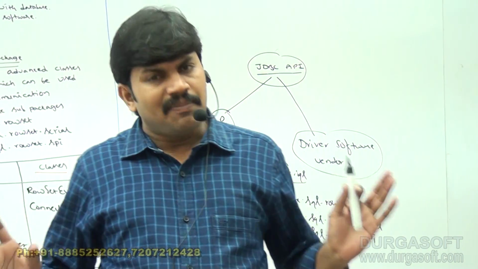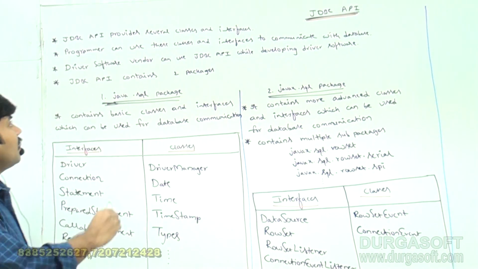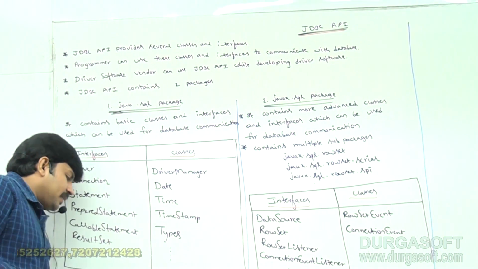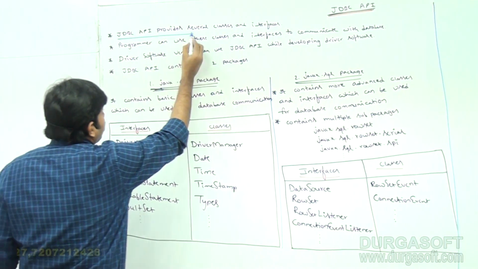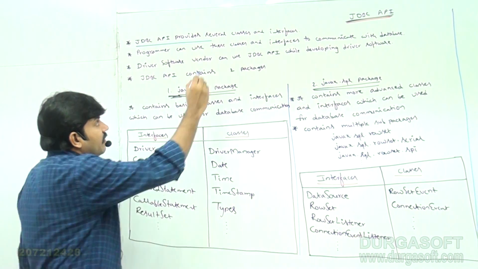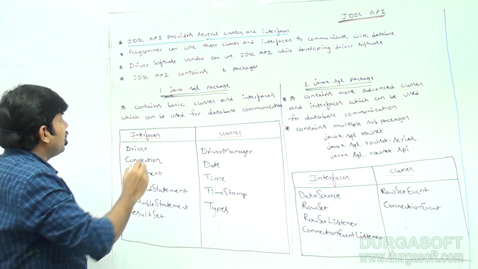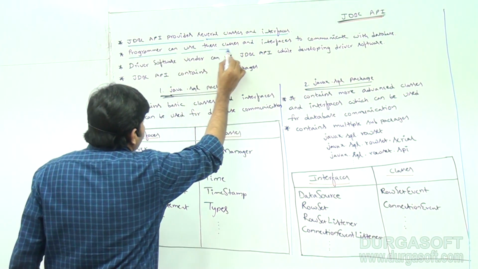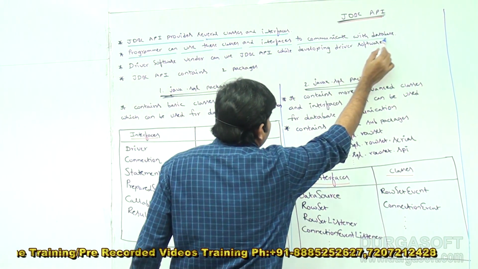Let me summarize. JDBC API provides several classes and interfaces. A programmer can use these classes and interfaces to communicate with the database.